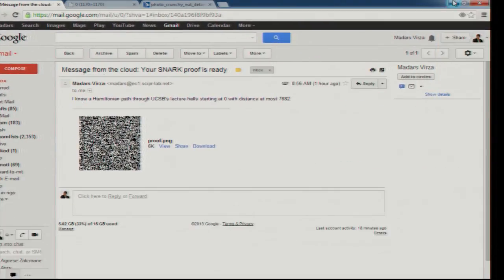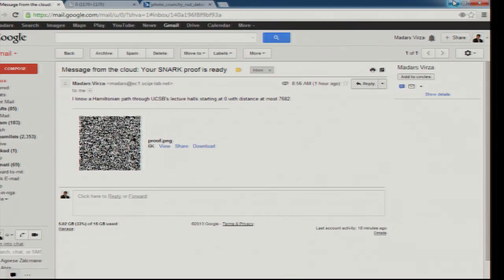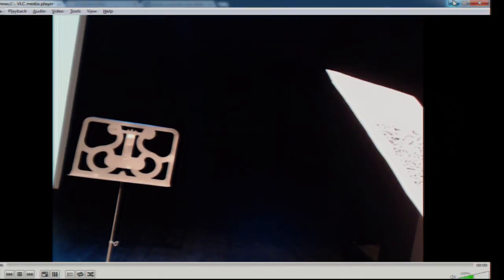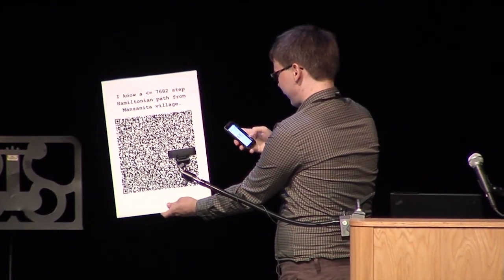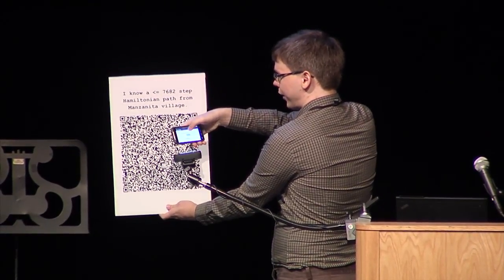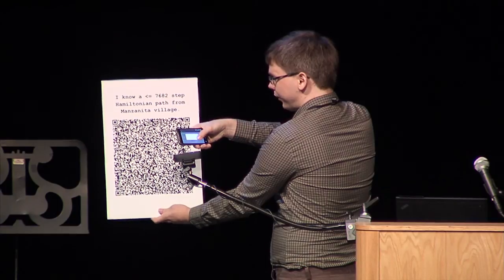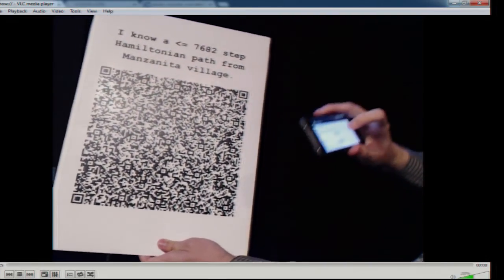And it was this. So let me take my smartphone, which is obviously a computationally limited device, and check the proof. So the statement that the prover sent to me was this: that it knows a Hamiltonian path from Manzanita Village of the specified length. So what I'm doing right now is taking the verification key from the trusted generator. And what I'll be doing next is scanning the proof and verifying it.